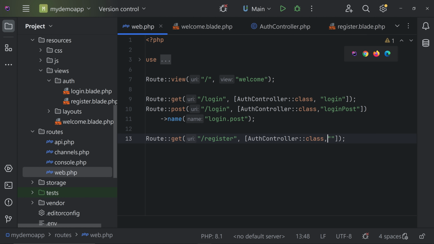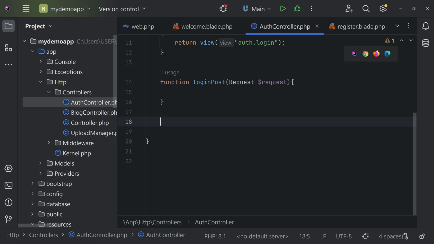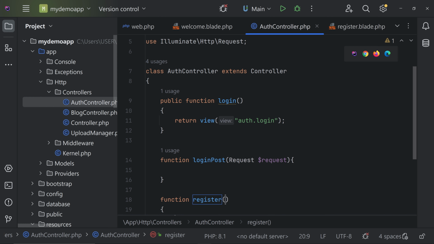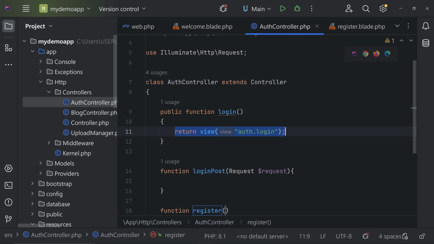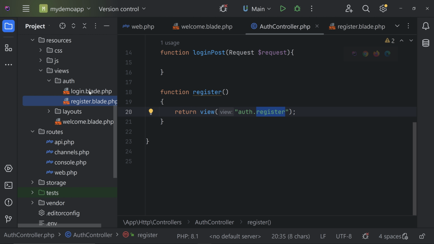Let's go to the auth controller here, open it, and we have to create a function register. We can simply return the view like this. Here in the login we are returning the view like this, and just like that, we are returning the view for register also. Change login to register, that's it. So now it will be returning this register.blade.php.